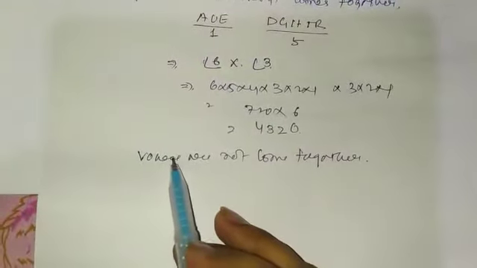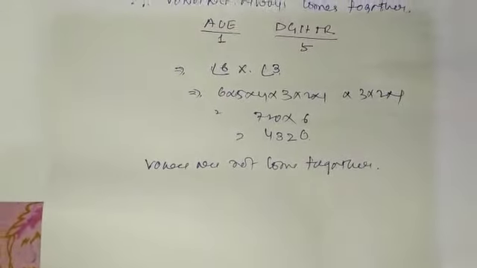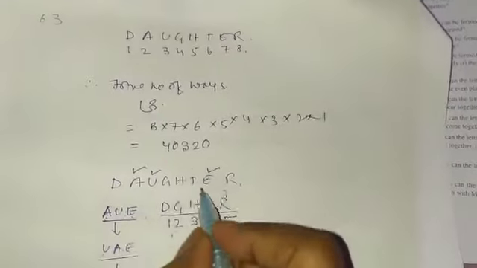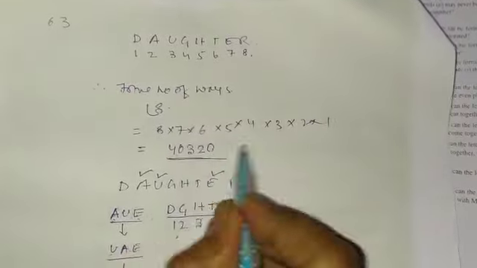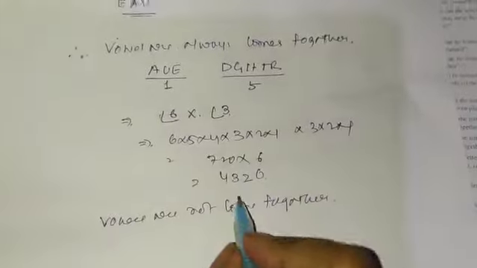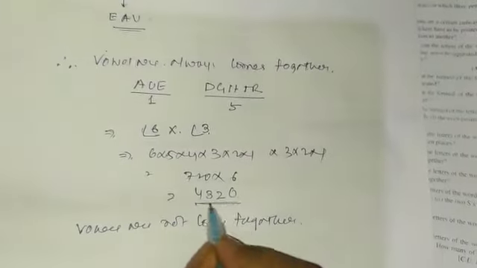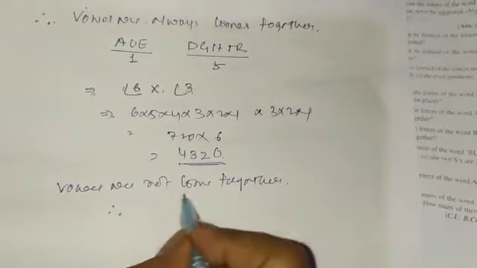It's very simple. The total arrangement is how much in this particular sum? So in that case, the total number of ways is 40,320, and the number of ways in which the vowels always come together is 4320.